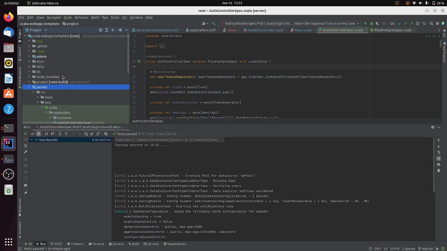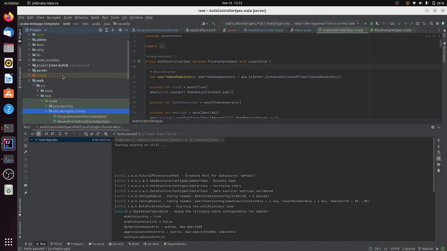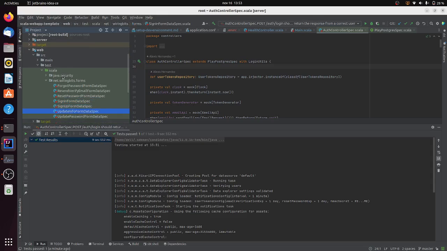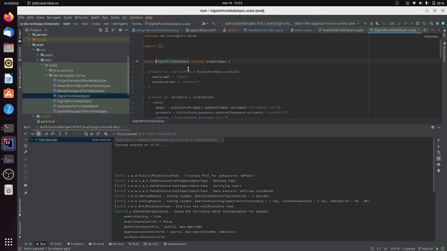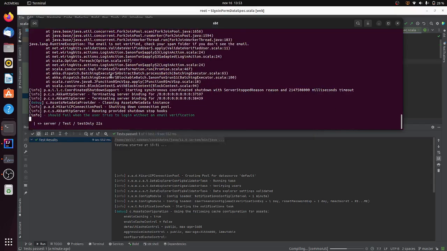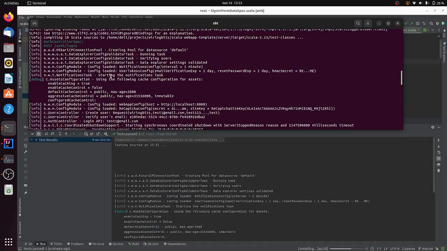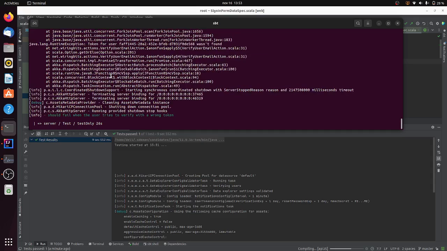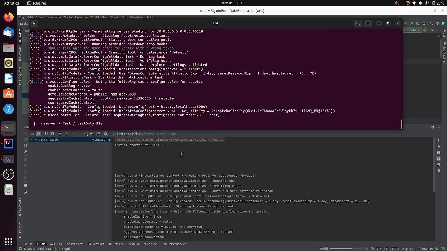While we wait for this, there is an important note that I need to mention. There are some tests for the JavaScript, the Scala JS integration, for example this one, like SignUpDataSpec. This kind of test from Scala JS cannot be executed in IntelliJ. I need to find a way to fix it, because it's pretty annoying, but right now we have no way to fix that. And the terminal is now executing the test, like you can see, and these are interacting with the Docker container, and the database is completely clean.